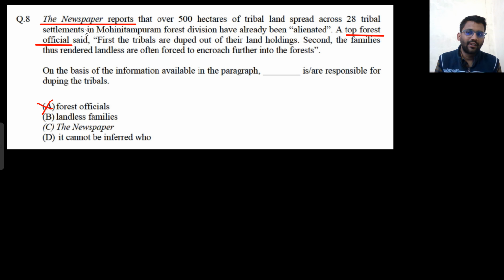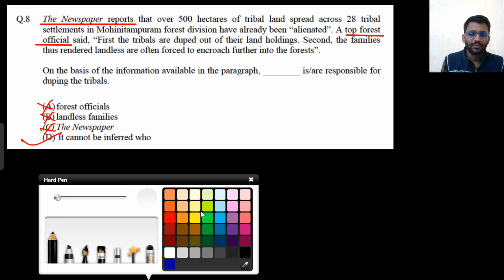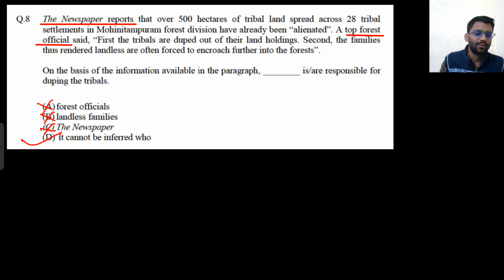The newspaper? No, the newspaper reported about the lands of tribals, so it is also not responsible. Landless families? How are they responsible? They are also not responsible. So it cannot be inferred who. That is the option. Who is duping them out of their land holdings? No one knows that. So it cannot be inferred who.